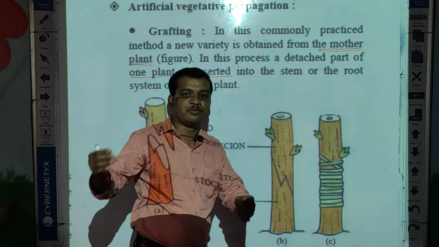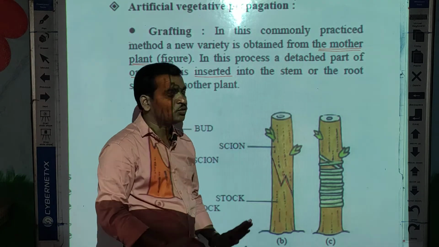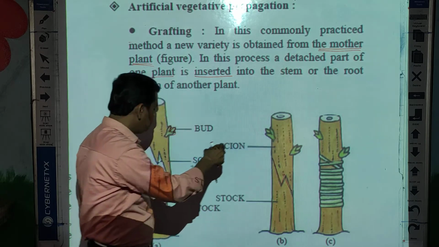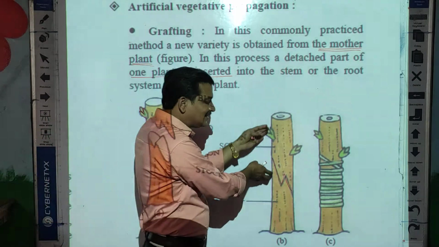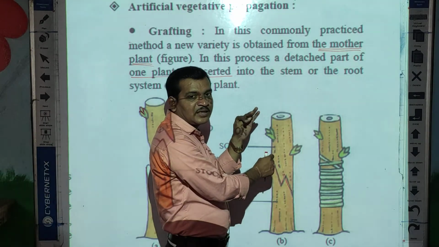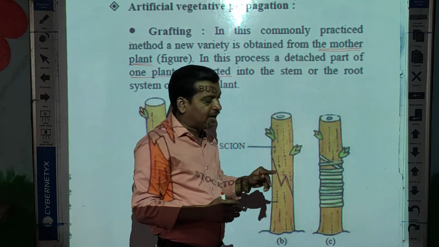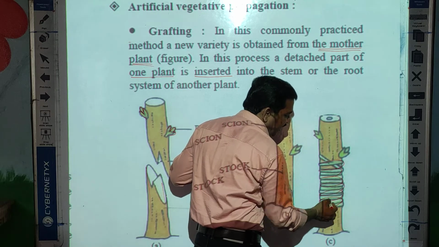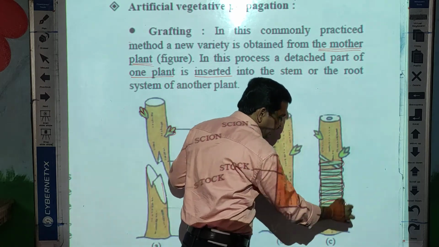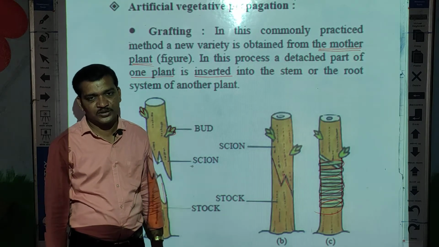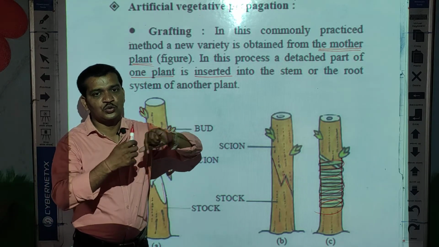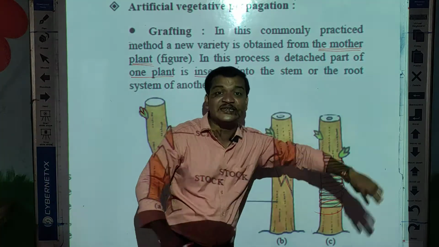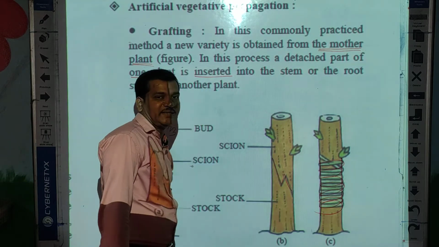In the plant to which you want to add the characters, you cut the stem, and insert and fix the previous part into that stem or root. Then with the help of thread or sellotape you can tie the joint and the connection. Fix it and wrap it. Then these parts grow into a new individual and show the desired characteristics.